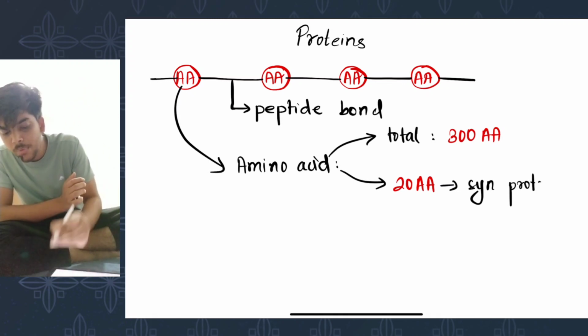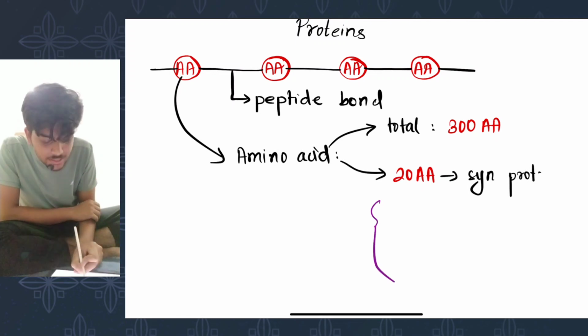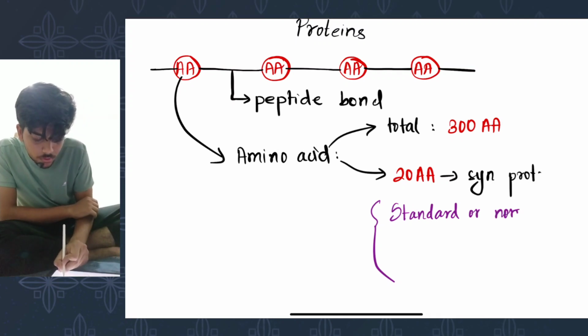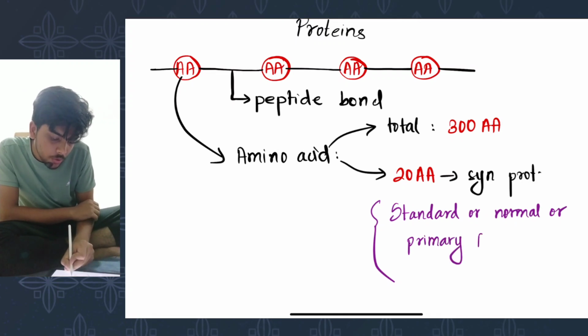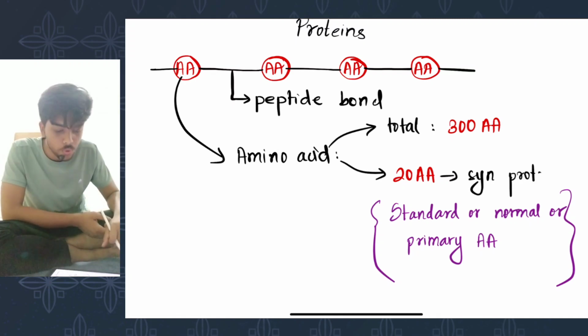And these 20 amino acids have been given a special name. They are called standard or normal or primary amino acids.